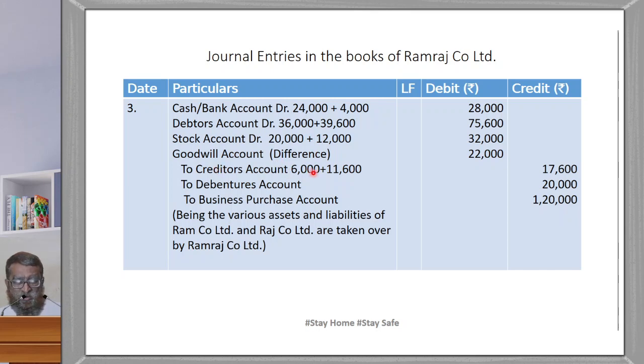To creditors account 6,000 and 11,600, total is 17,600. To debentures 20,000. These are the two liabilities taken over. Then to business purchase account 1,20,000. Difference is 22,000, transferred to goodwill account.